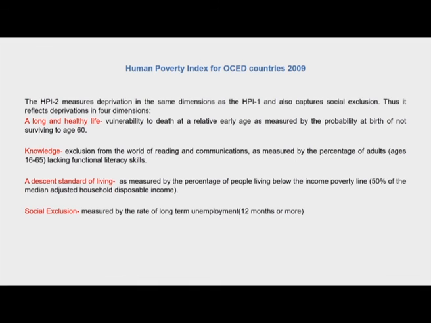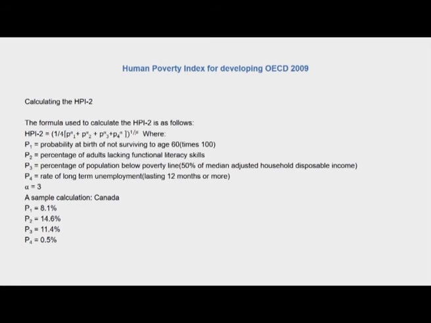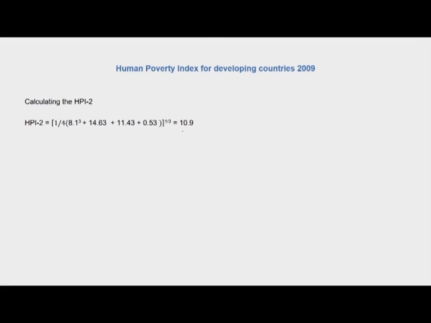Deprivation in terms of a decent standard of living covers all those people who are below the poverty line, or 50% of the median adjusted household disposable income in the case of developed countries. And social exclusion, as I just mentioned, is measured in terms of the rate of long-term unemployment. Then a similar formula is used for calculation of HPI 2. This illustration here shows the calculation for Canada, which is a developed country, and the HPI 2 shows a value of 10.9.